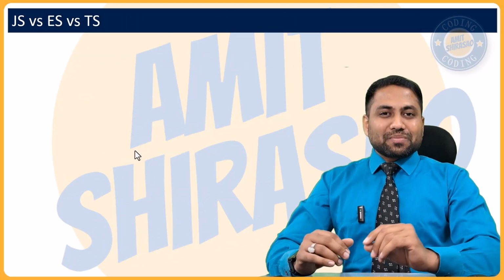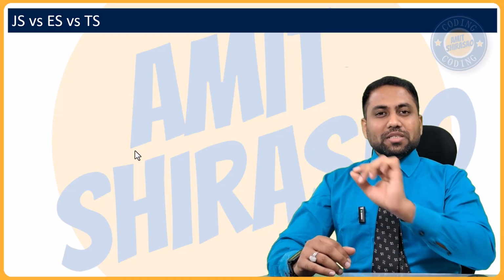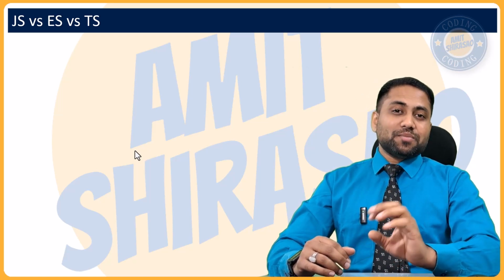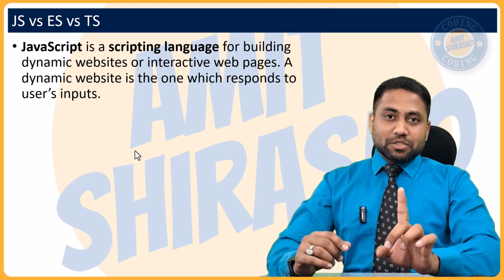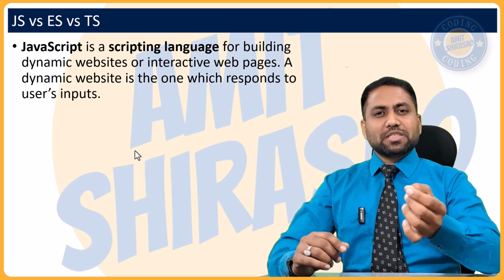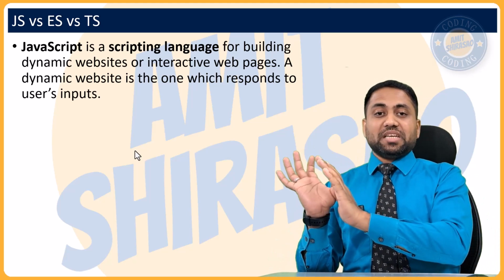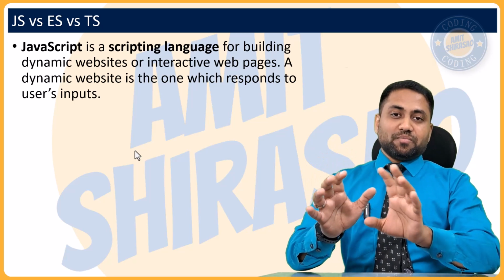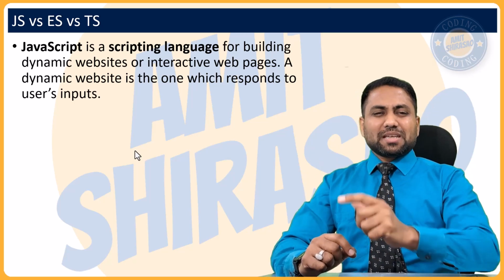So first of all, the very important question that you might be asked is, what is the difference between JavaScript, ECMAScript, and TypeScript? So JavaScript is a scripting language. Scripting language means normally a language which is interpreted or just in time compiled, but it is not compiled well ahead of time and then used. Not like that. Scripting means use it just now.